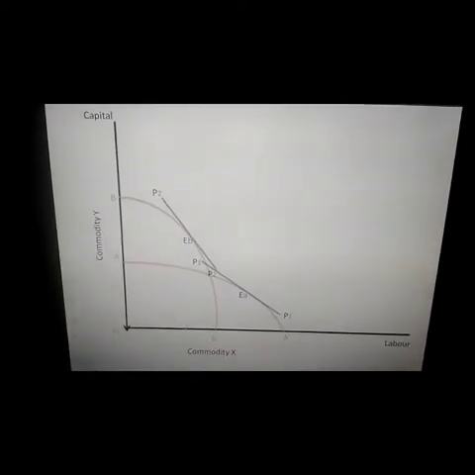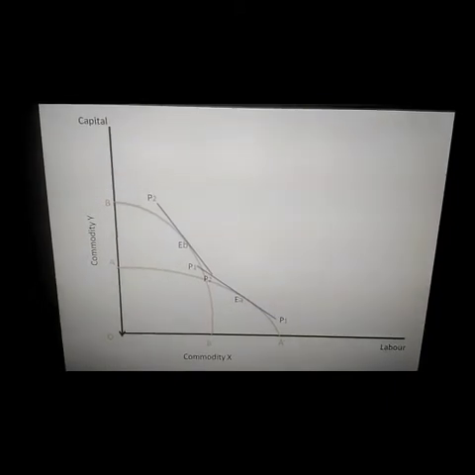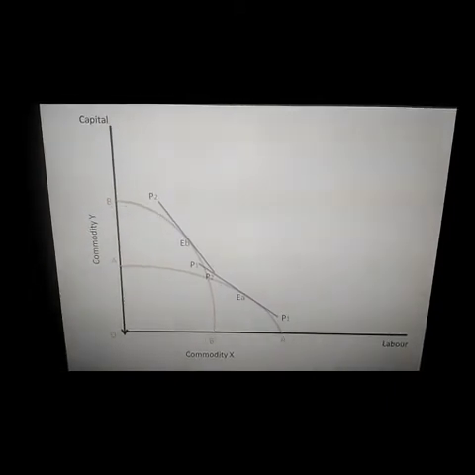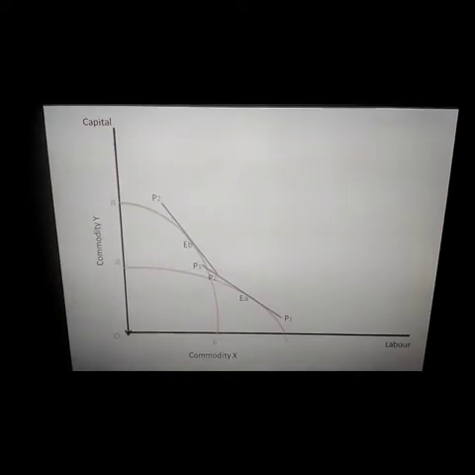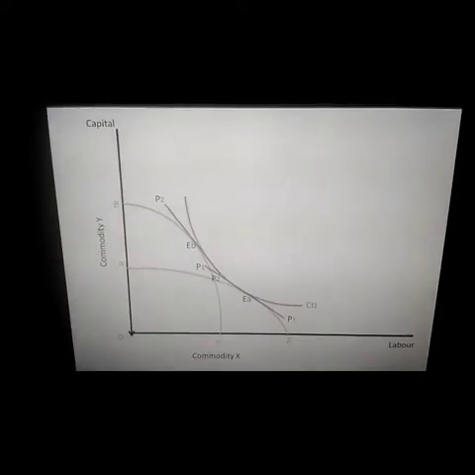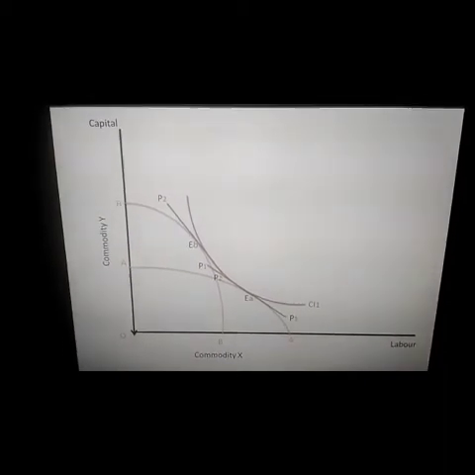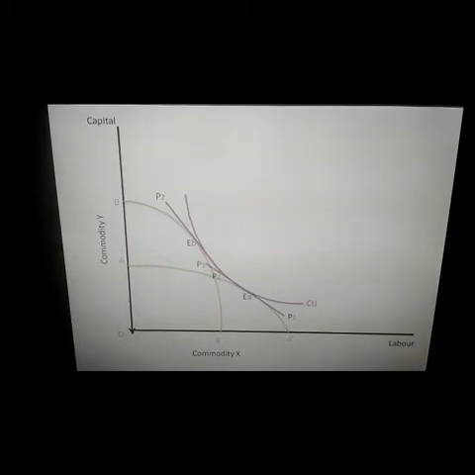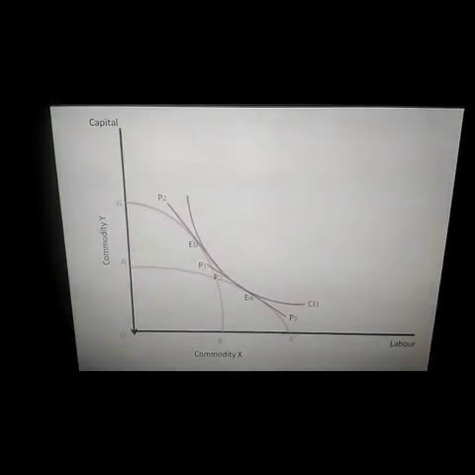Now, we are taking into consideration P2 P2 and P1 P1 as the price lines of country B and A respectively. So, this will determine the domestic prices of the commodities in both the countries. Now, these price lines are tangent to the PPC at points EA and EB respectively for both the countries.